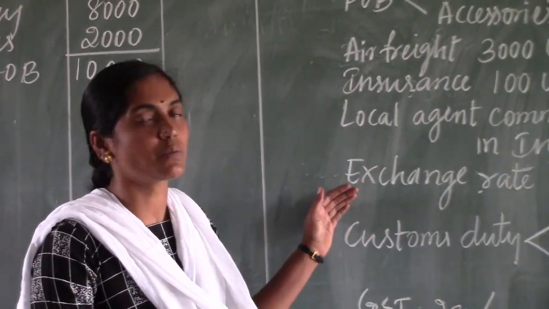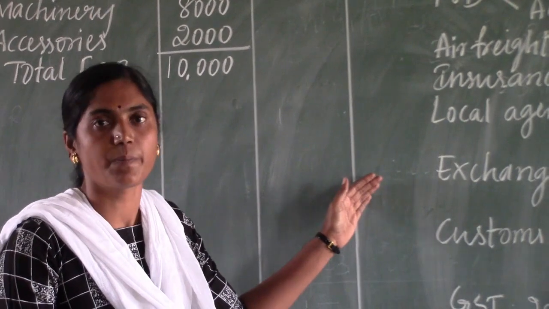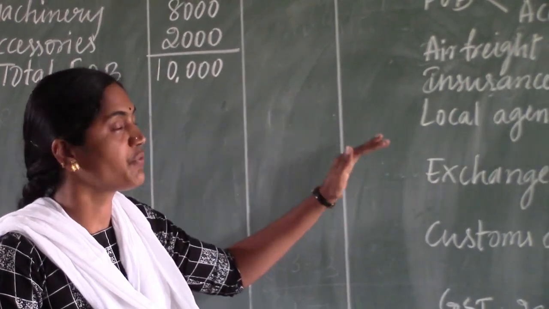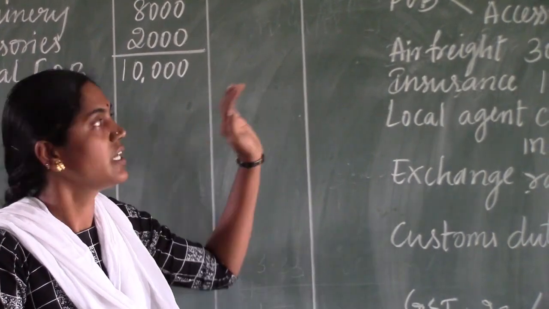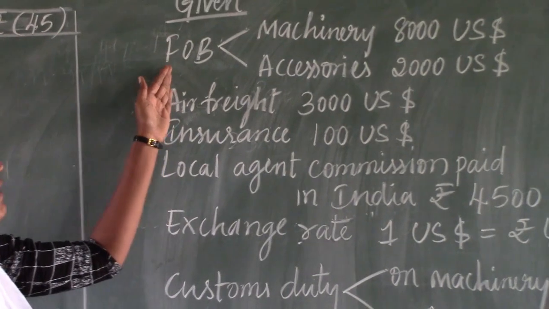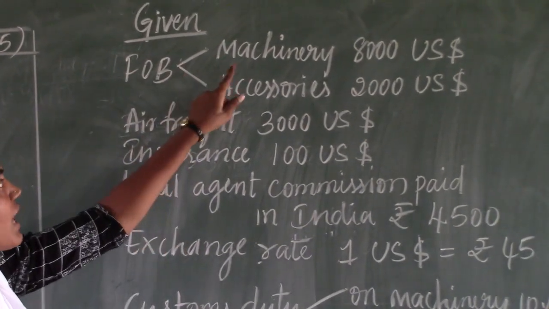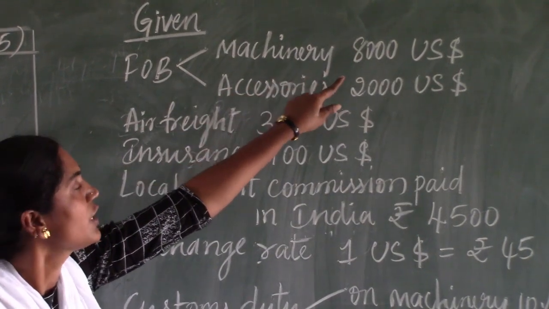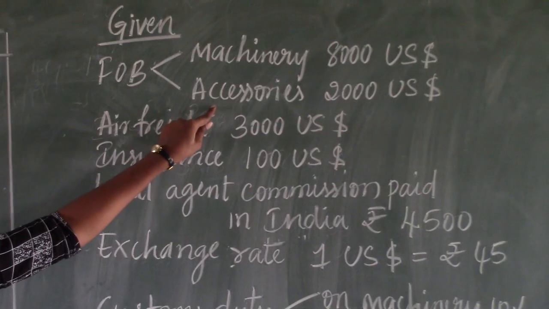See, today I am going to explain some of the important questions which are related to customs duty payable. See the example, if they are given machinery and also the accessories for the calculation. The FOB value of machinery is 8,000 US dollar, and also they are given the FOB value of accessories.